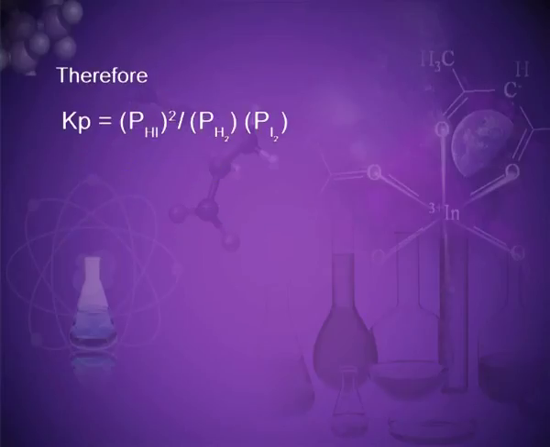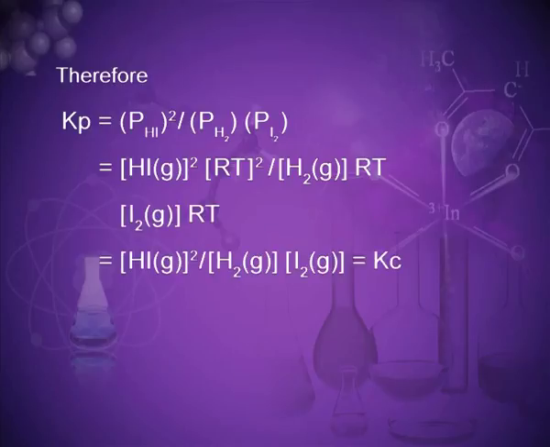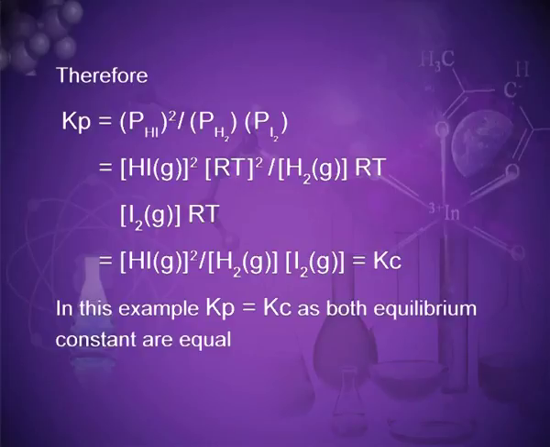Therefore, Kp is equal to P(HI)^2 divided by P(H2) and P(I2), which is [HI]^2 RT^2 divided by [H2]RT [I2]RT, that is again [HI]^2 upon [H2][I2], which is equal to Kc. In this example, Kp is equal to Kc as both equilibrium constants are equal.